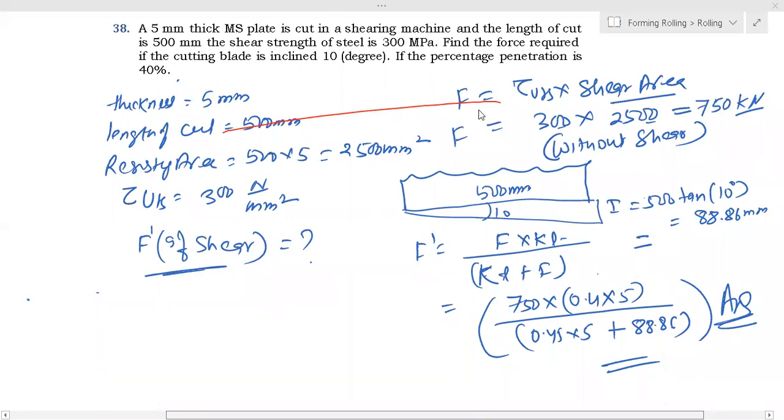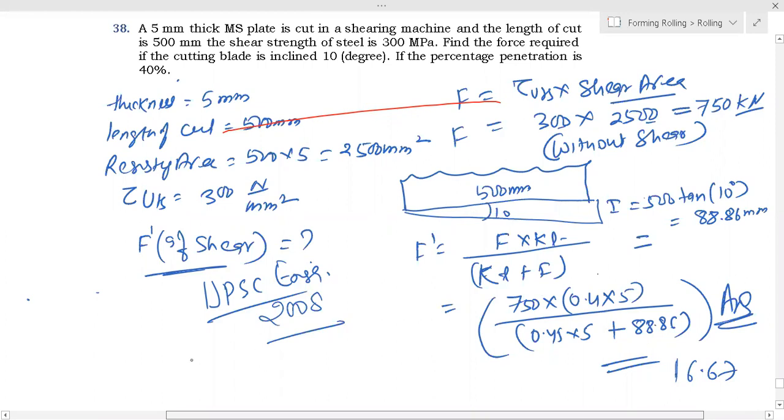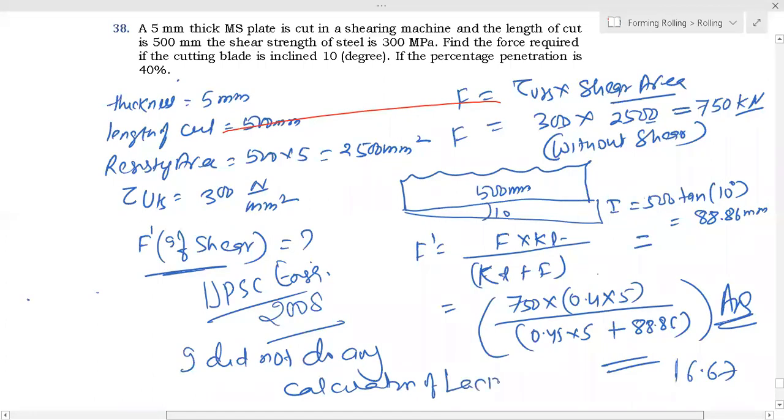Now next, because I remember in 2008 when I got engineering services, because of the lack of time, 16.67. I'm telling you, in 2008 I got engineering services, UPSC engineering services. I didn't do any calculation, because of lack of time.